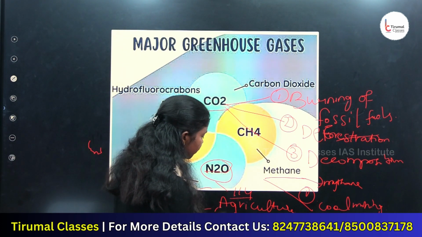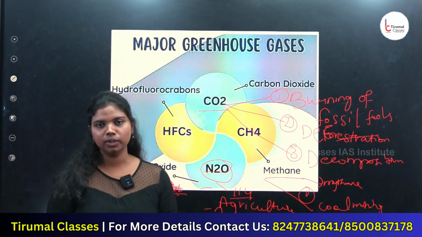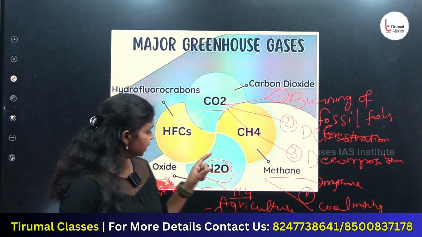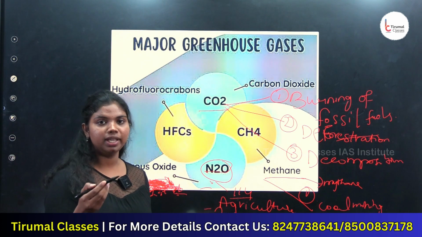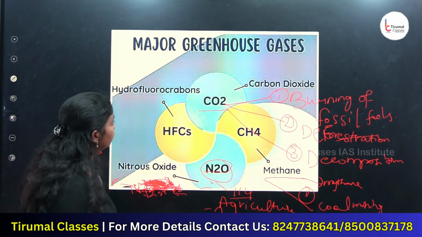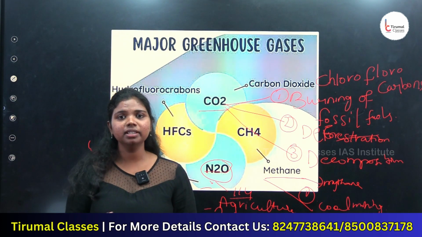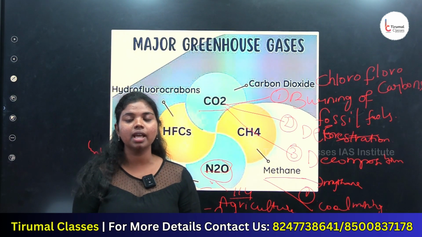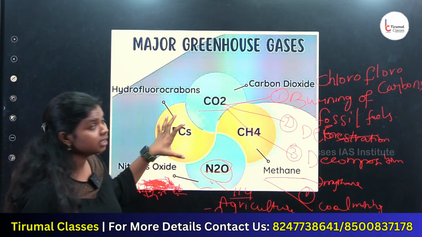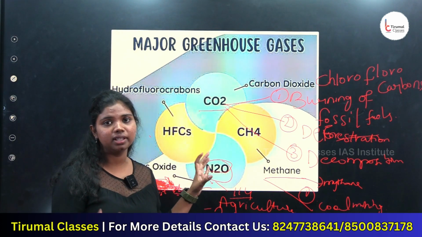The second source was animal livestock manure, which also releases N2O, a gas which also depletes the ozone layer. The fourth one was chlorofluorocarbons, which are present in air conditioners, refrigerators and other cooling systems. So these are the major greenhouse gases present in the atmosphere.